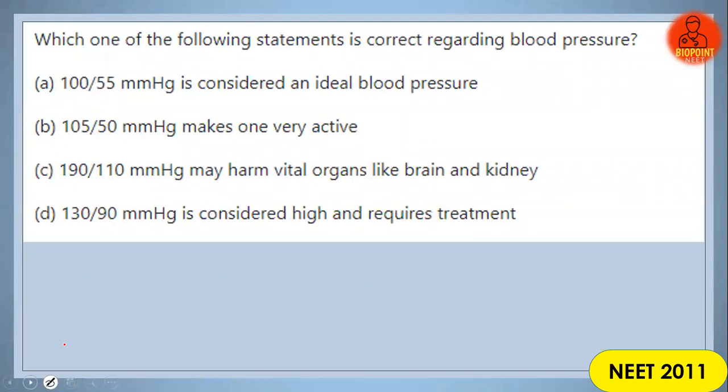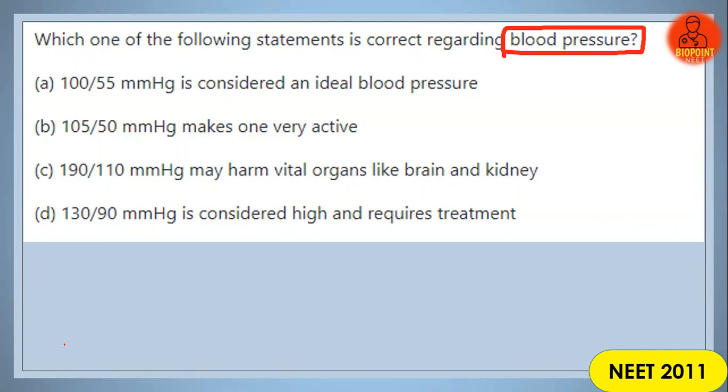Again, one more question from the year 2011 itself. Let's see what's the question. Which one of the following statements regarding blood pressure is correct? Option A, 100/55 mm Hg is considered an ideal blood pressure.